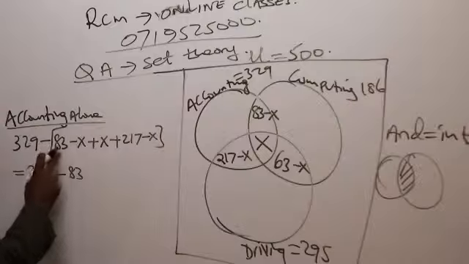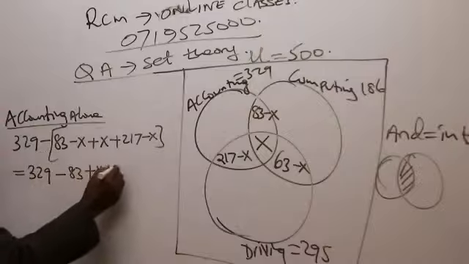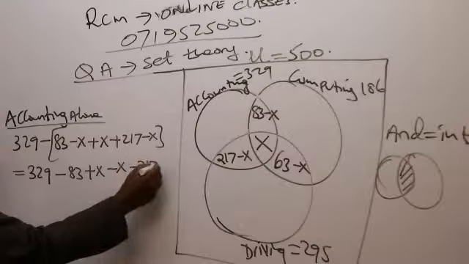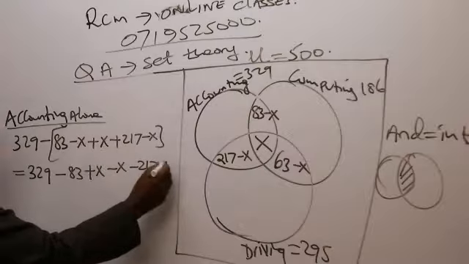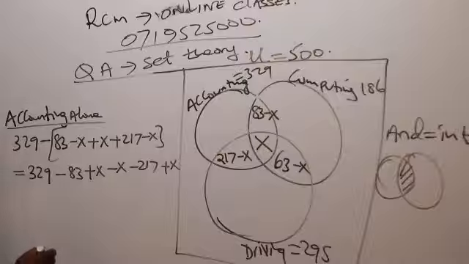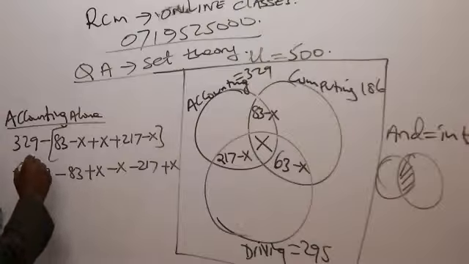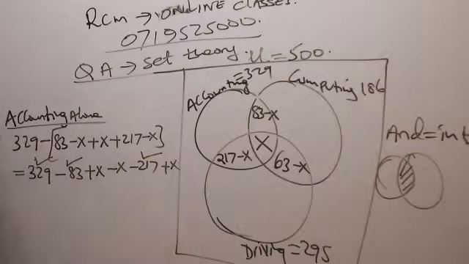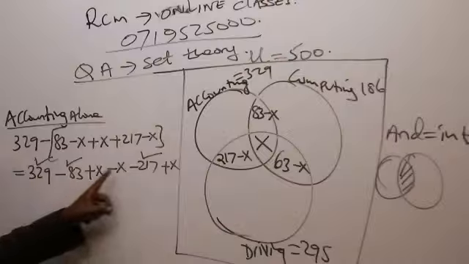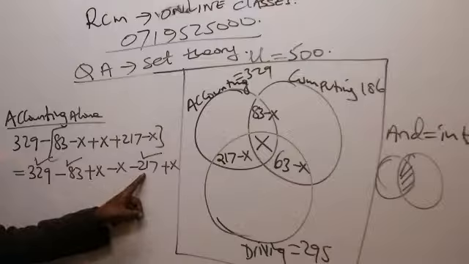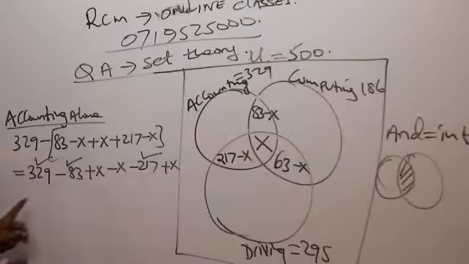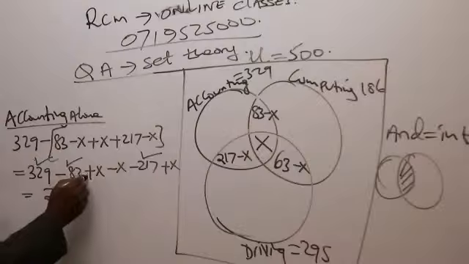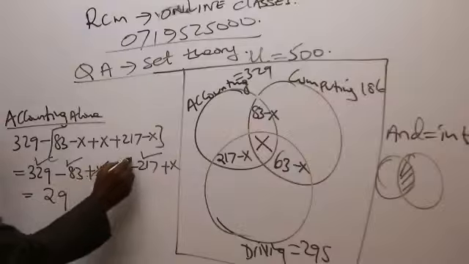So this becomes negative plus X minus 217. Initially it was positive, this becomes plus X. Could you kindly put like terms together, these constants: 329 minus 83 minus 217? Please give me that figure. Lucy tells me this one here will be 29. So plus X and minus X, this and this cancel.